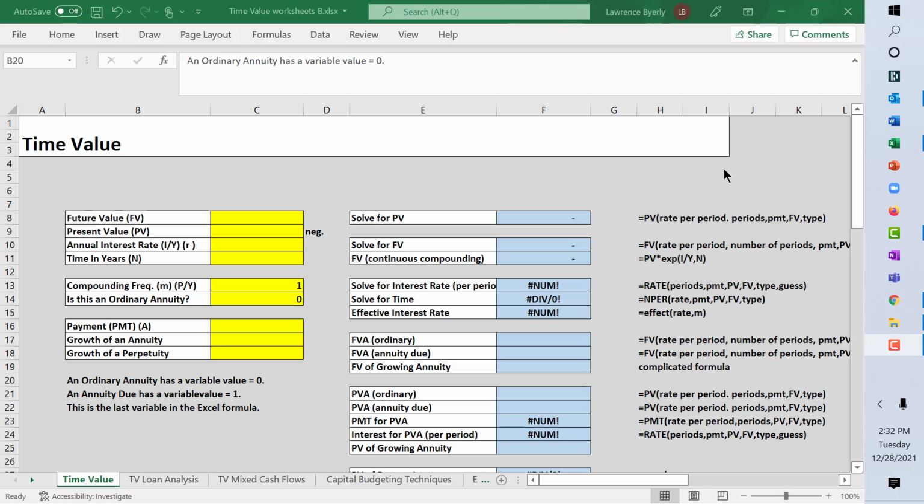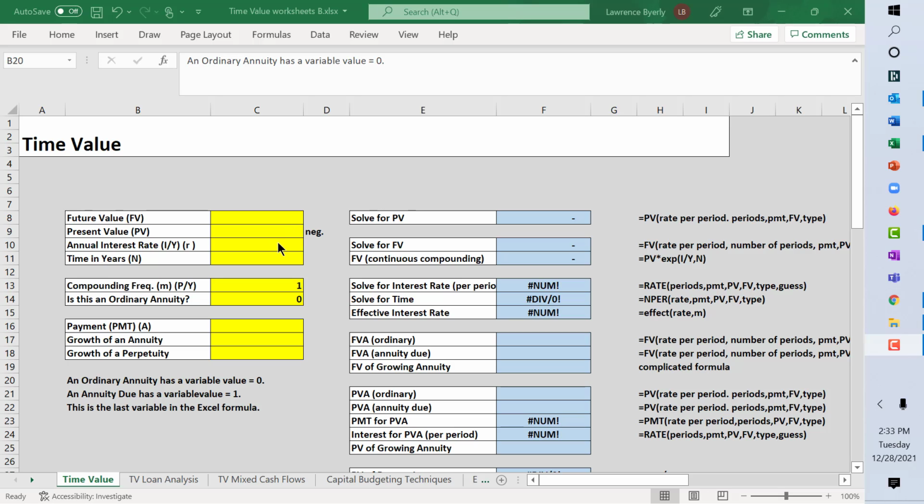We also need to take into account when we think those payments are going to be made. Will they be made at the beginning of a time period, or will those payments be made at the end of the time period? We'll talk about that as we go through the time value, in this case, the future value of an annuity. And again, future values are questions of investing.